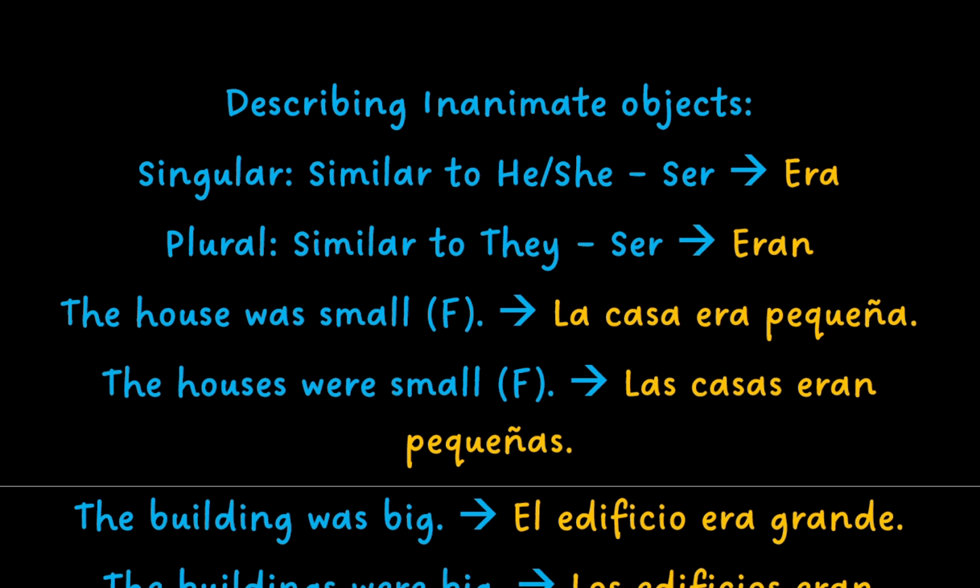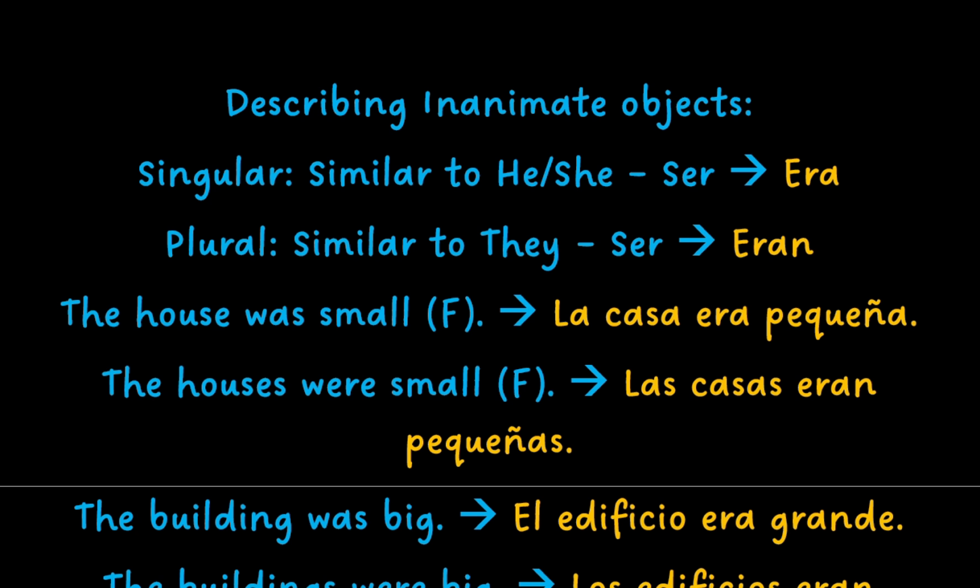This can also be used to describe inanimate objects. And if we're just talking about one object, it's similar to saying he or she. So ser becomes era. And if we're describing multiple objects, it's similar to using the they form of the verb. So in that case, ser becomes eran.